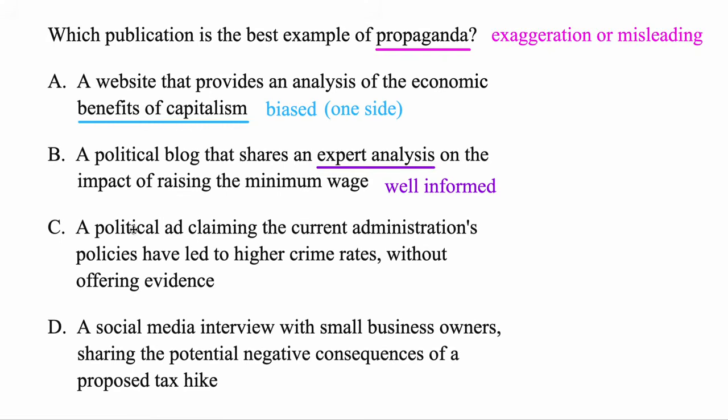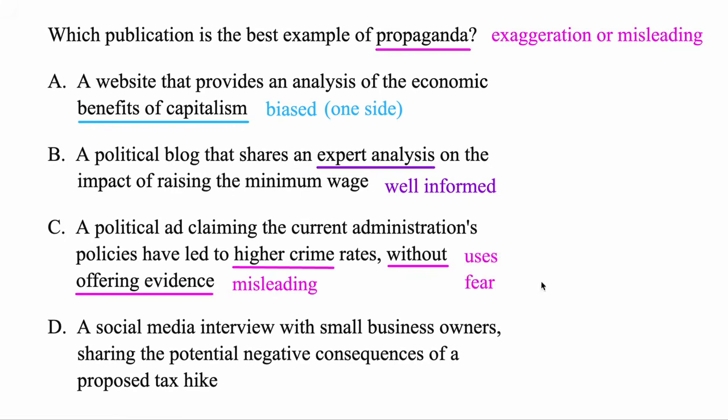The third one, a political ad claiming the current administration's policies have led to higher crime rates without offering evidence. This one's saying one administration has a higher crime rate than another one, but the problem is they're not backing up that claim because they're saying that without any evidence to support it. Therefore, it's probably misleading, and this statement is probably a lie.